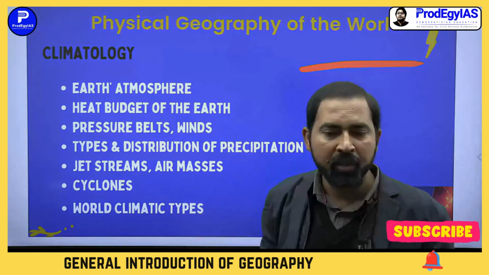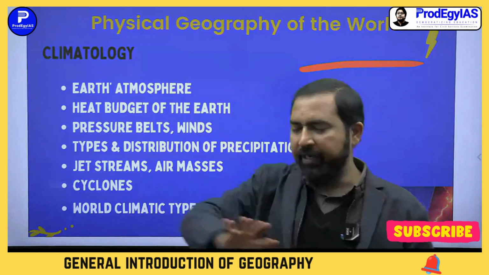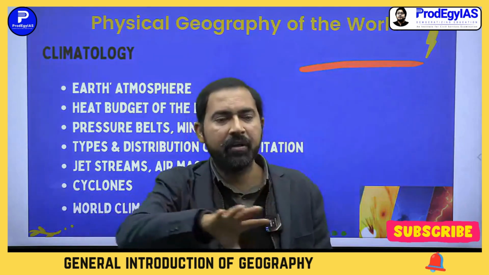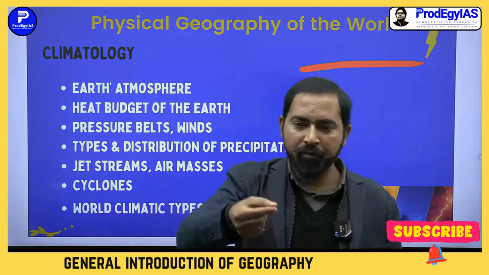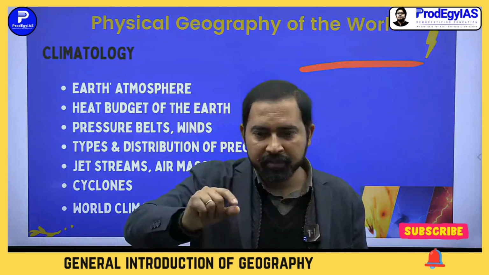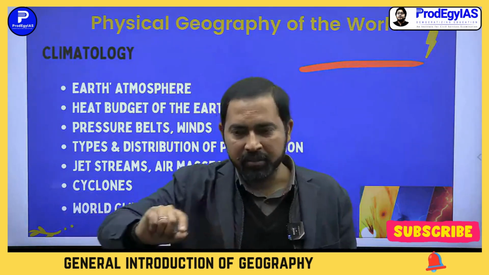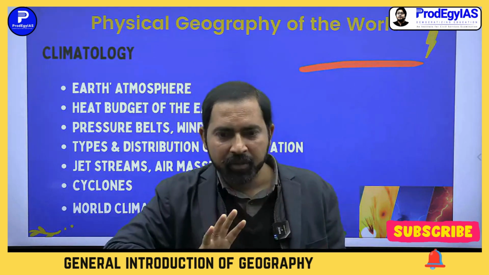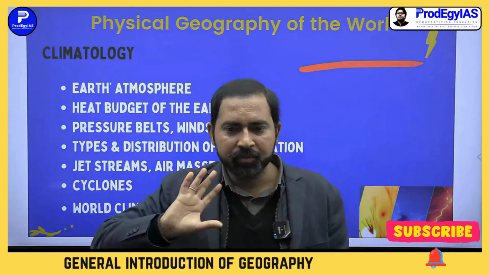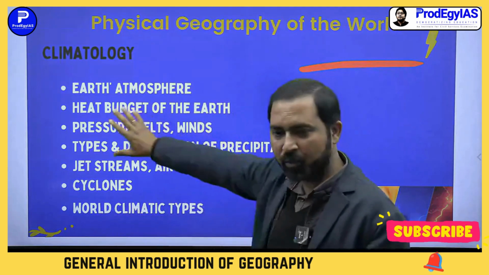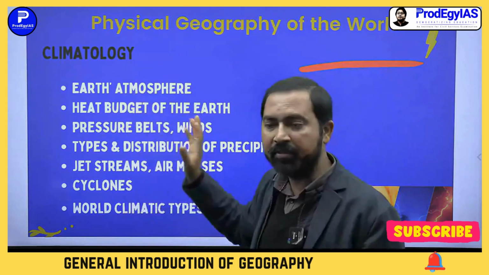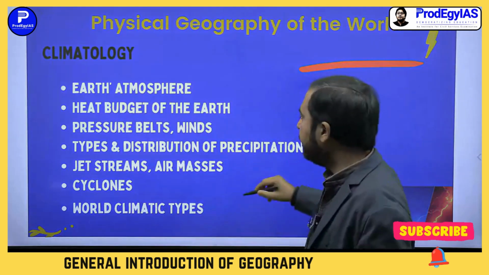They write a paragraph, or a feature of a general region, and then they give four options, like whether it is Mediterranean climate, savanna type climate, or a prairie type climate. You have seen those questions. I will discuss what type of questions are asked from these topics.